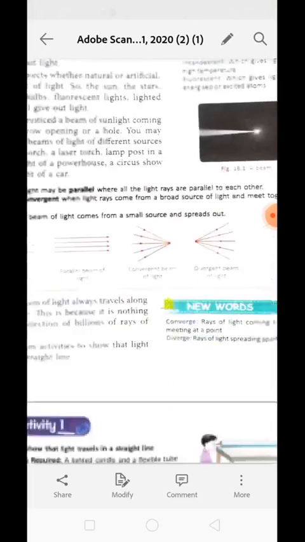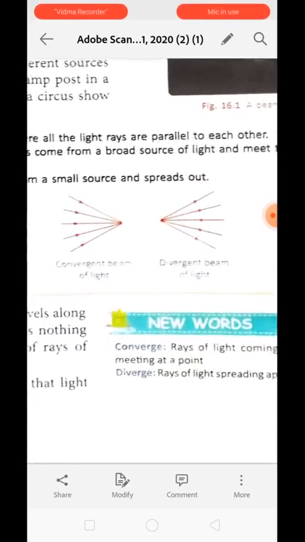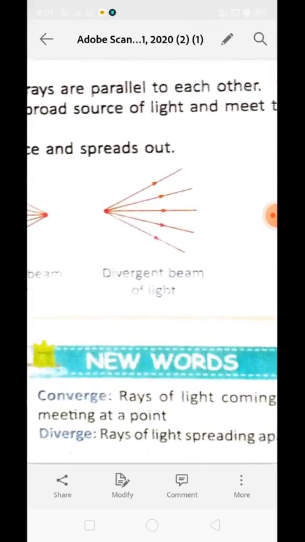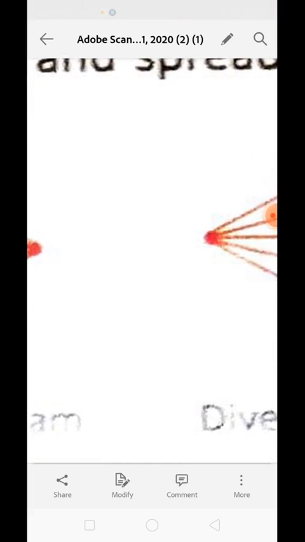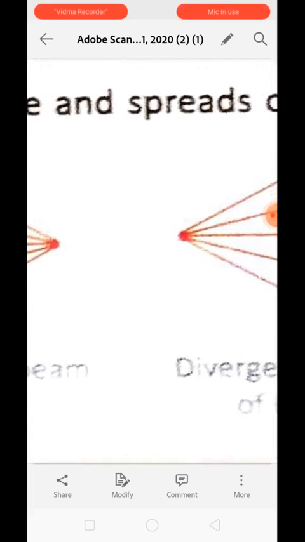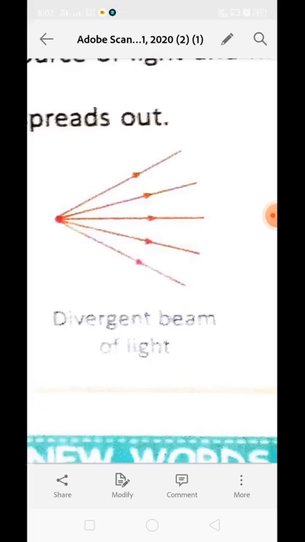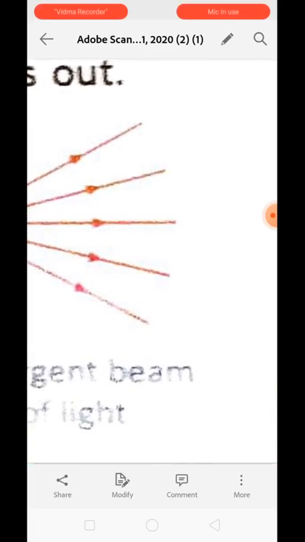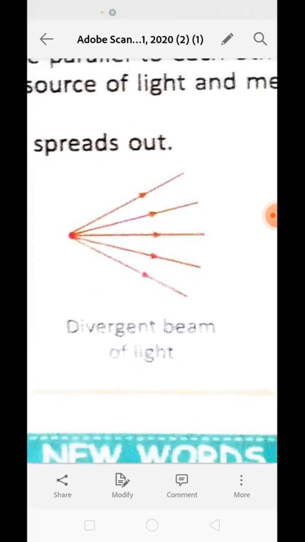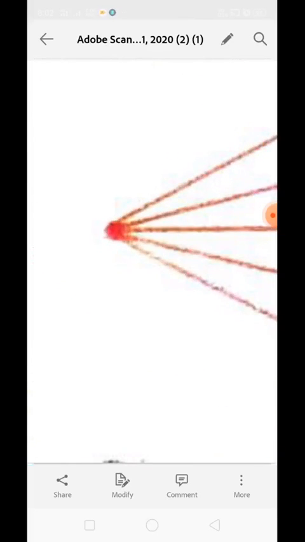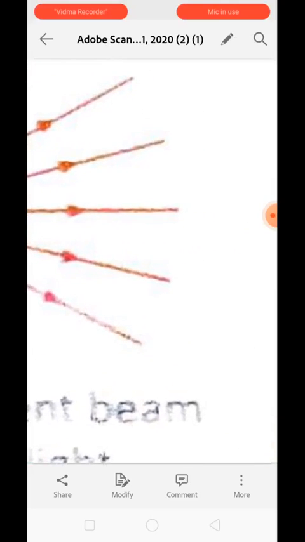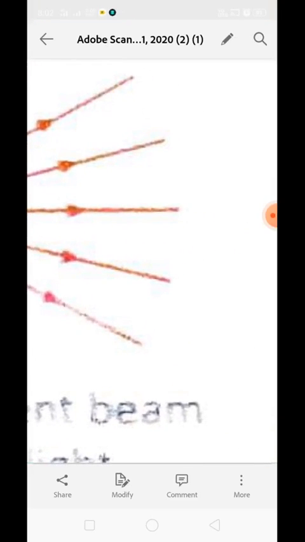Now the third kind of beam of light may be the divergent beam of light, which is exactly opposite to the convergent beam of light. Why? Because over here the source of light is narrow, whereas when it comes from over here it gets spread like this. This type of beam of light, which comes from a narrow space and gets spread over a very large area, is known as a divergent beam of light.